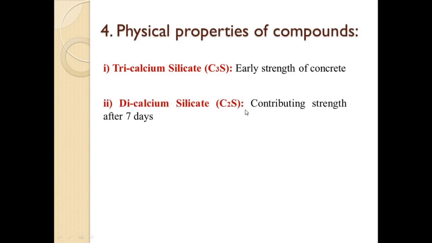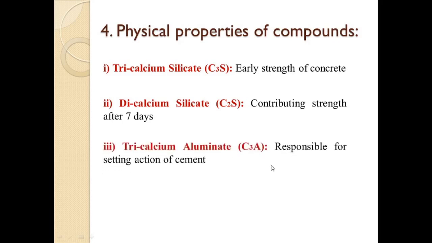The hydration of this C2S starts after 7 days, hence it gives strength after 7 days. C2S hydrates and hardens slowly and provides much of the ultimate strength. It is responsible for the later strength of concrete. It produces less heat of hydration. Next is tricalcium aluminate. It is responsible for the setting action of the cement.